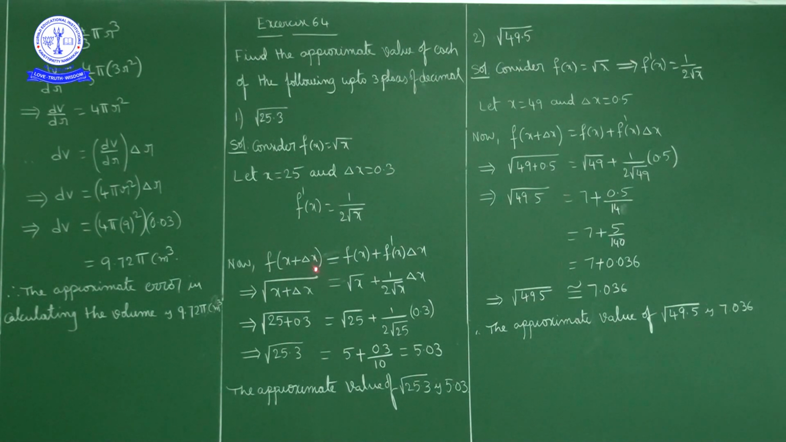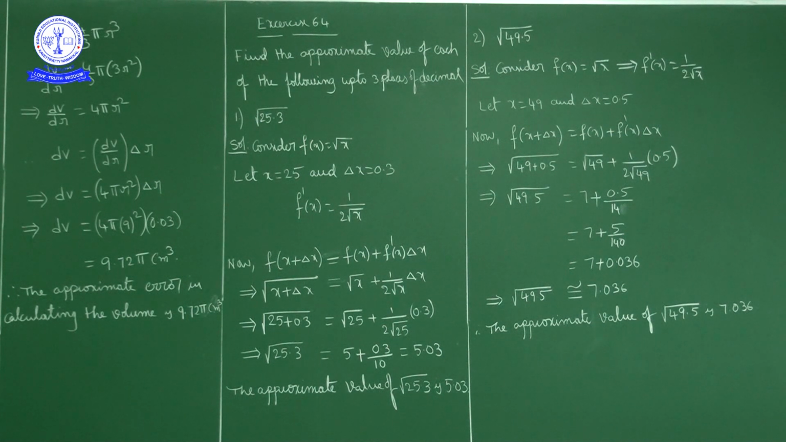F of x plus delta x is equal to f of x plus f dash of x into delta x. Now f of x plus delta x is square root of x plus delta x, which is equal to f of x, square root of x, plus f dash of x, 1 by 2 root x, into delta x. Now substitute in place of x 25, in place of delta x 0.3. So what we get? Square root of 25 plus 0.3 equals square root of 25 plus 1 by 2 into square root of 25 into delta x value 0.3. After simplification we will get 5.03.